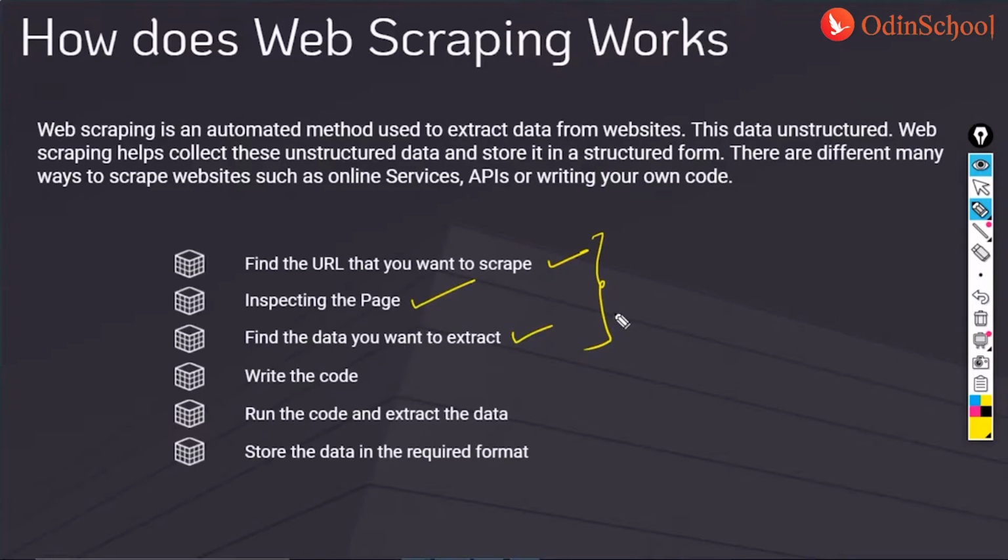All right, and now talking a bit more about web scraping, a few more important things. Web scraping is not different from web data extraction, or it is also called information retrieval, or data extraction.